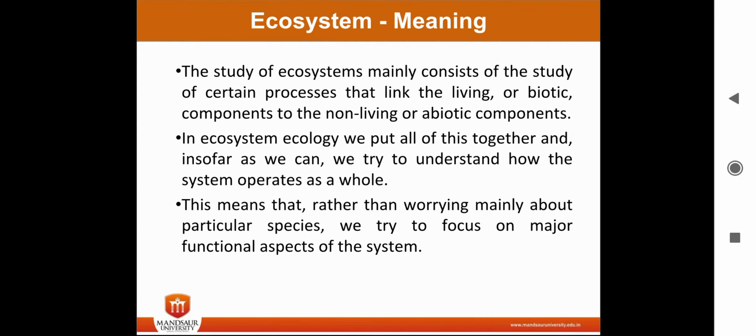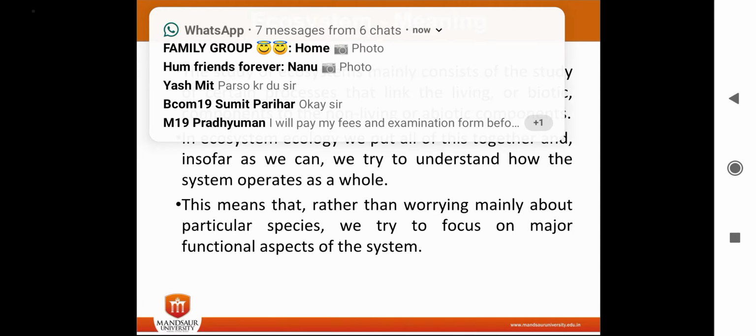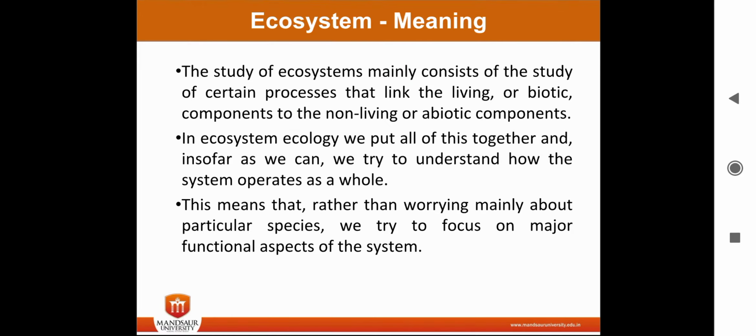This means that rather than worrying mainly about particular species, we try to focus on major functional aspects of the system. So here we need to understand the basic working and components of an ecosystem, how an ecosystem works, how it is created, and what the basic functions of these ecosystems are. These are basically the role of the ecosystem which we need to understand.